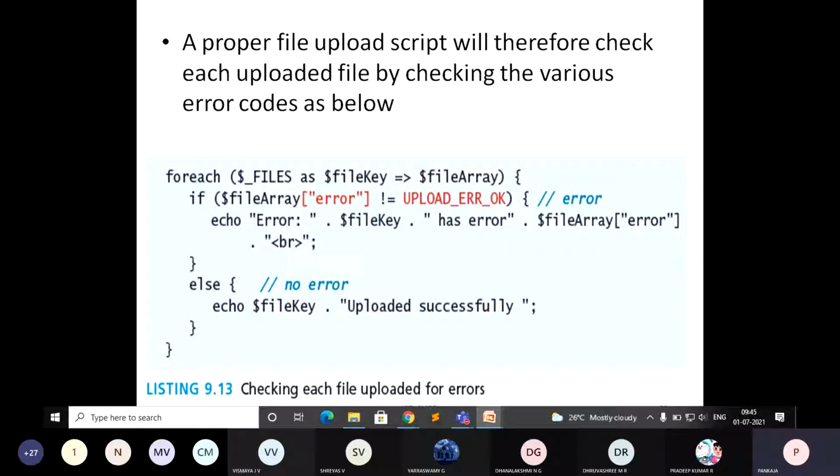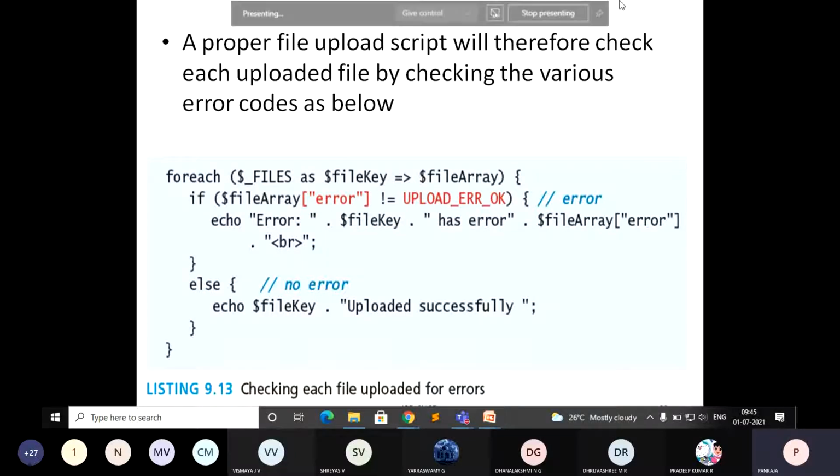Okay, why is it not uploading the file? Due to some error, and that error you are trying to display. If there is an error, these are the conditions you always need to add. It is not just creating a button and uploading the file. All possible error conditions you need to specify in your script.